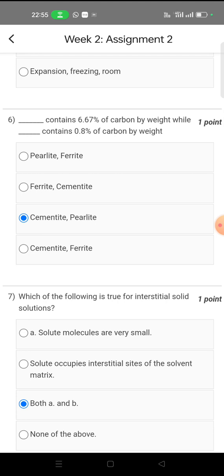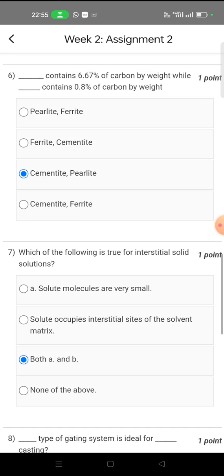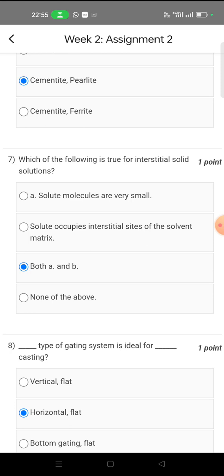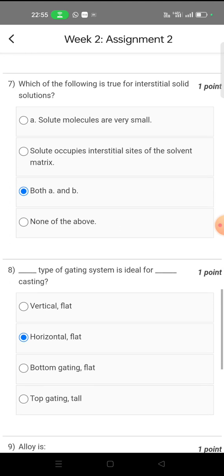Cementite has 6.67% carbon by weight, while pearlite contains 0.8% carbon by weight. Because pearlite is the softest form, it has less carbon, and cementite is the hardest form, so it has more carbon. Which of the following is true for interstitial solid solution? So both A and B is the correct answer.